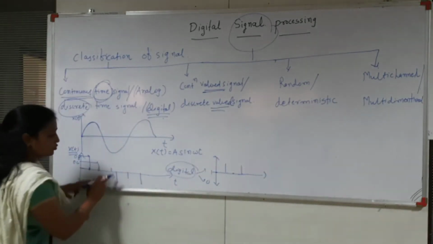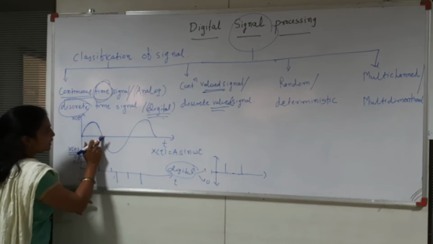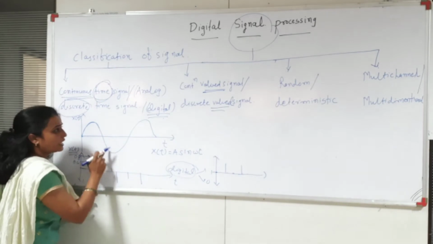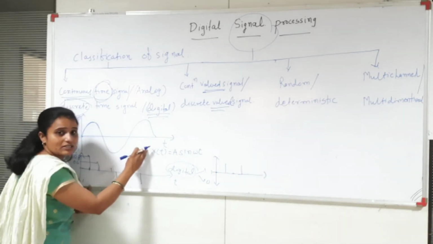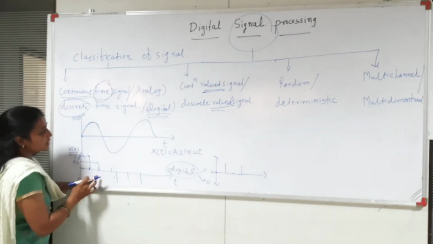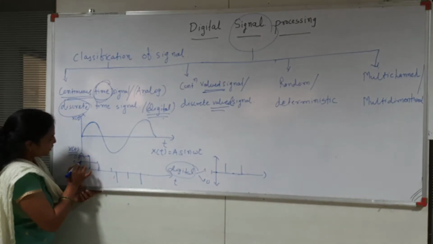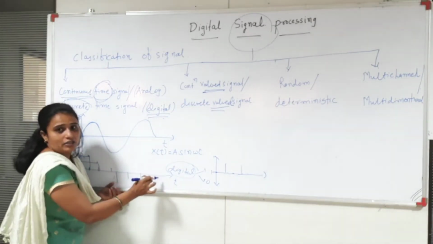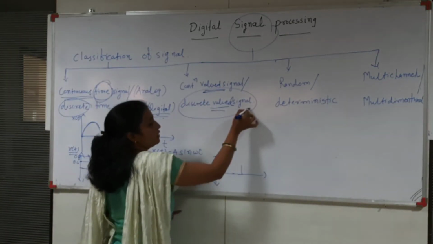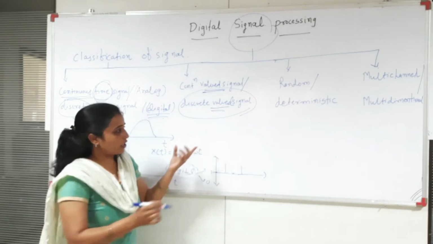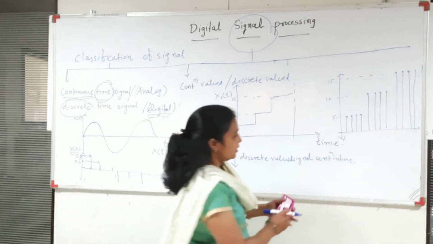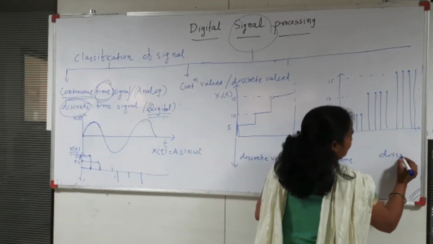See these two examples. In this case, the amplitude is continuously varying, and its nature is in the continuous domain, so it is called a continuous valued signal. The signal is therefore both continuous valued as well as continuous time. Same way, in this discrete time signal the amplitude is also continuously varied, so it is also called a continuous valued signal. But a discrete valued signal can be defined in two ways: it can be either continuous in the time domain or discrete in the time domain.